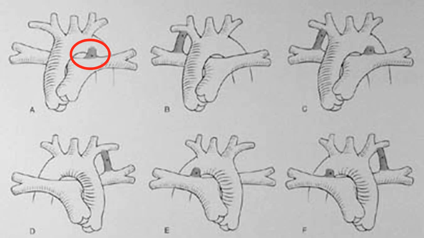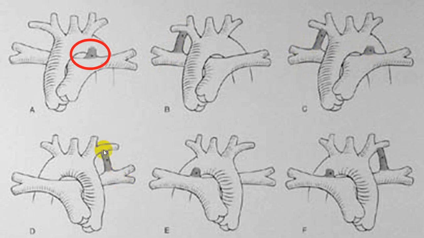Now, depending upon the communication, there are different communications between the aorta and pulmonary artery. The most common is between the left pulmonary artery and aorta. You can have a right pulmonary artery to right subclavian. You can have two ducts communicating, left and right together.